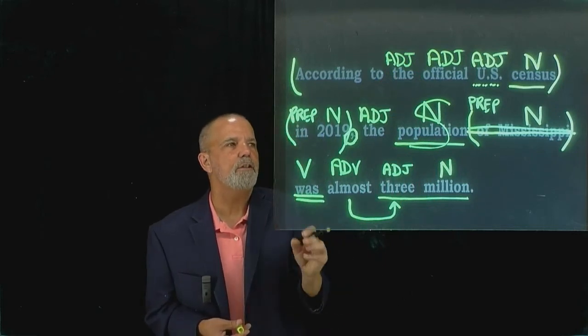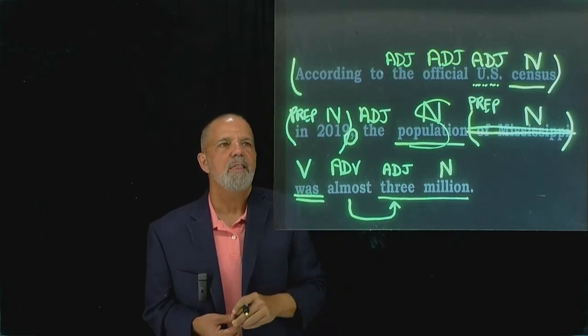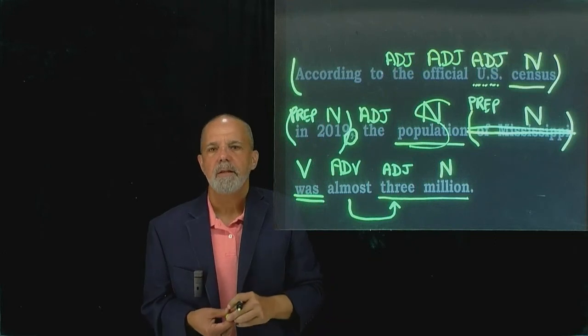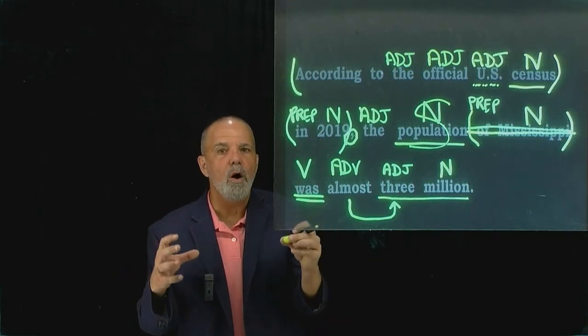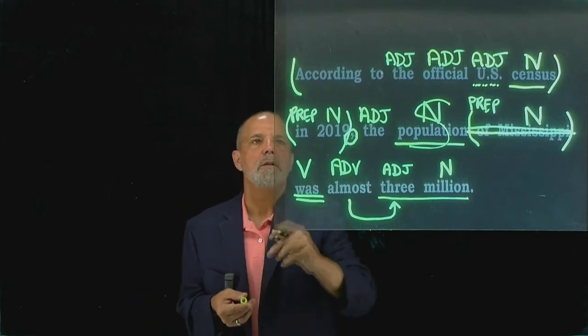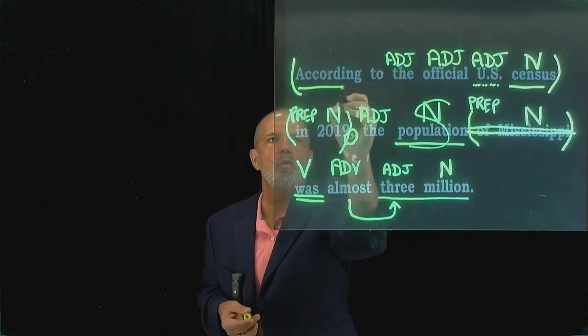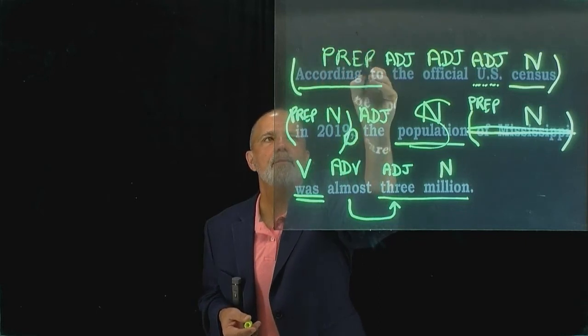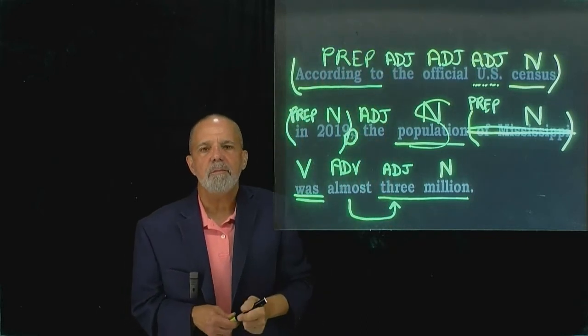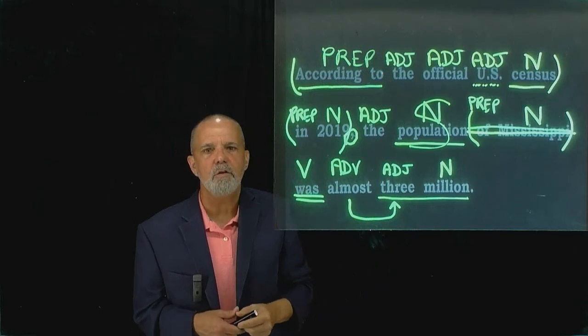So now we have the official U.S. Census. And then we have according to. This is not according and to. According to is one grammatical unit. So this is 2 physical words, but it's one function, and that is a preposition. You may remember that there are many single word prepositions.